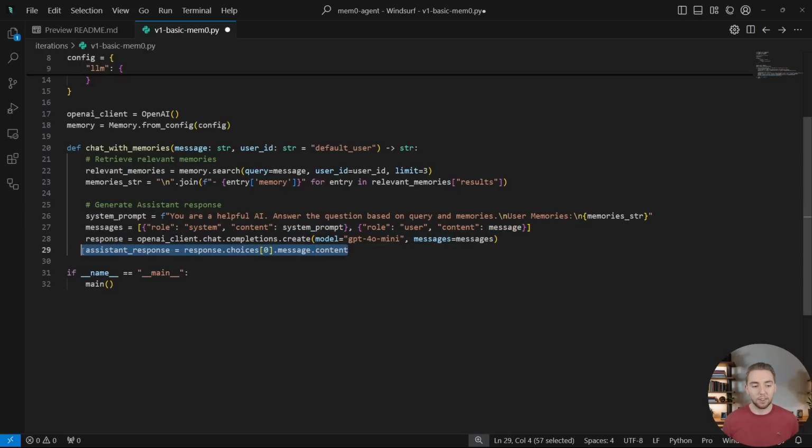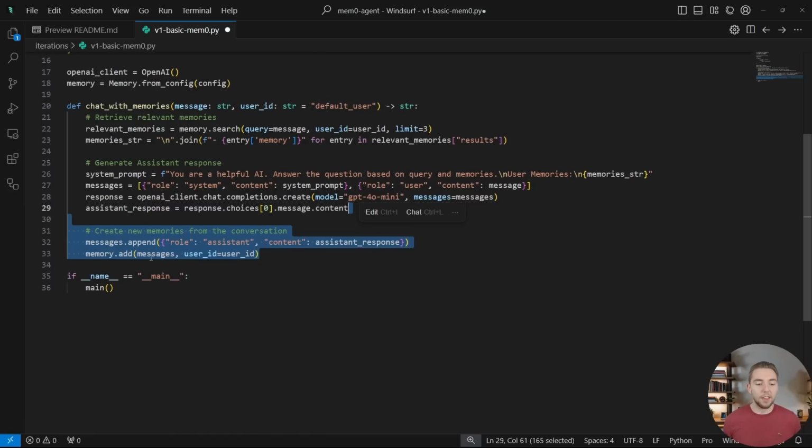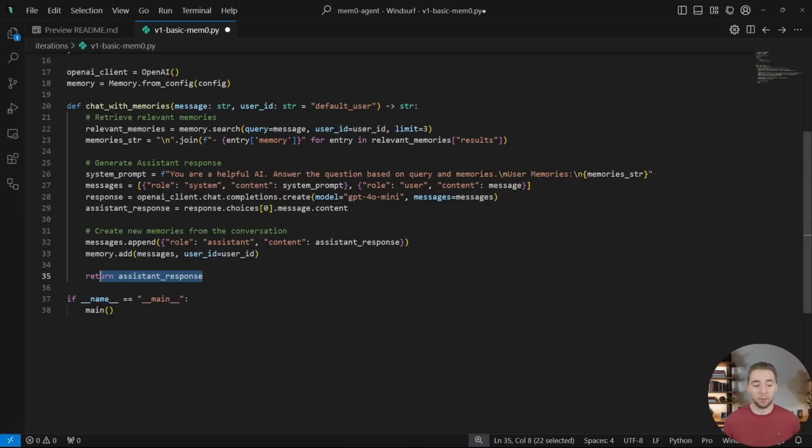So we'll get the response from the agent, and then we will append to the messages the response, because we're going to now take the user message along with the AI response, and we're going to call the add function of the mem0 client. So it's going to, based on the user message and AI response, extract key memories for our specific user and then store that. And right now it's just stored in memory, and then later we'll hook in Supabase and then we'll just return the response. That is it. It is a super simple function.